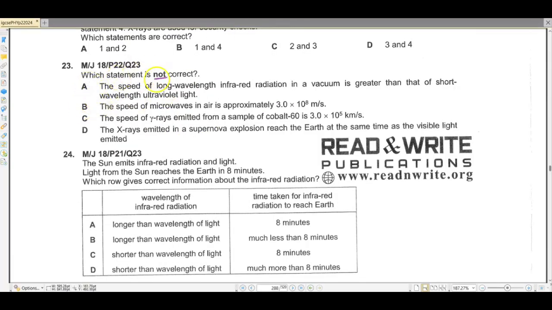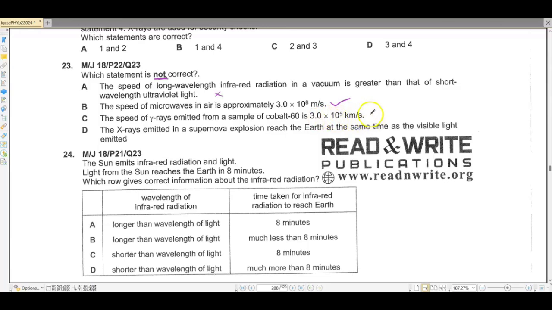Which statement is not correct? The speed of long wavelength infrared radiation in vacuum is greater than that of short wavelength ultraviolet light. The speed of all the waves included in the EMS is the same. So this is not correct, but let's look at the other options. The speed of microwaves in air is approximately 3 into 10 raised to the power 8. Yes, this is correct. The speed of gamma rays emitted from a sample of cobalt-60 is 3 into 10 raised to the power 5 kilometer per second.